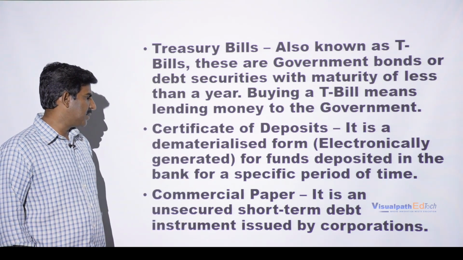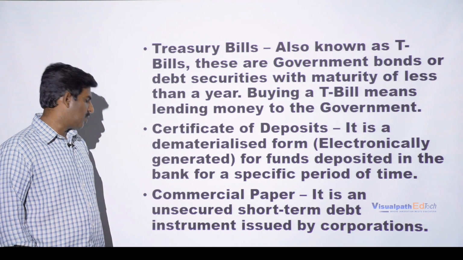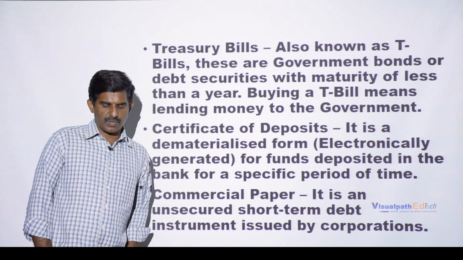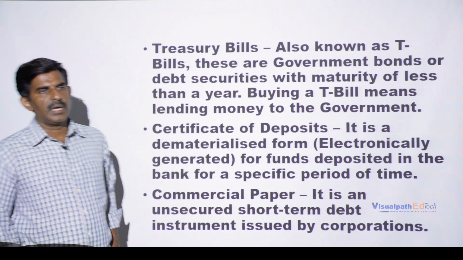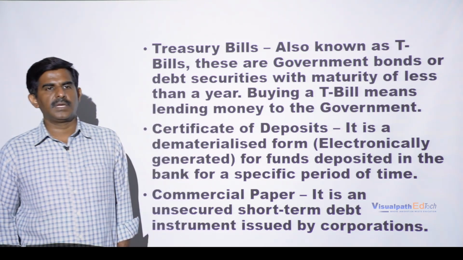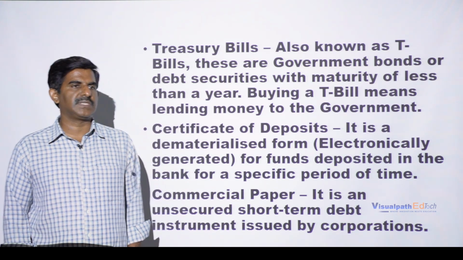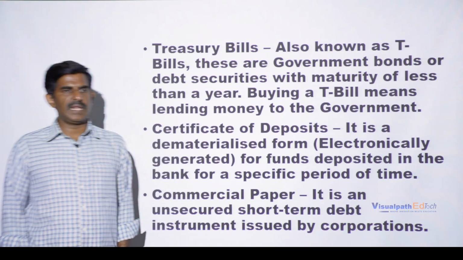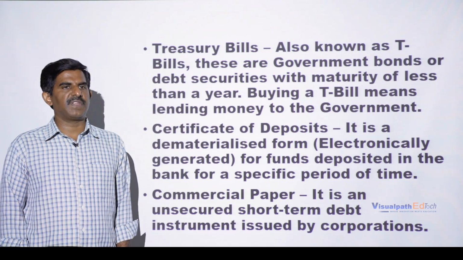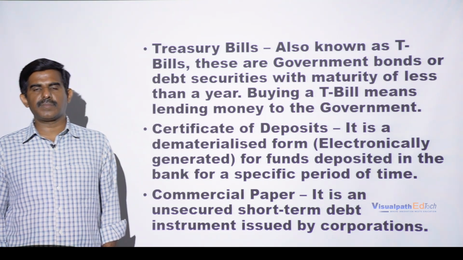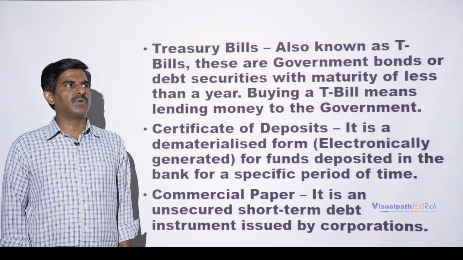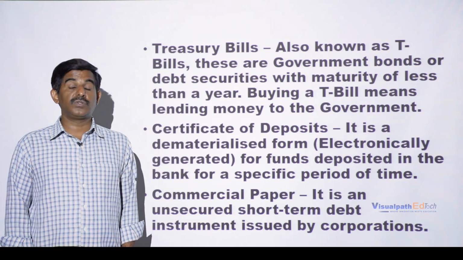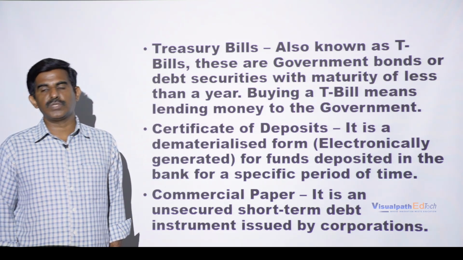Next, a commercial paper. It is an unsecured short-term debt instrument issued by corporations. So corporations or any business houses, especially blue chip companies. Blue chip companies are the companies which have been running in profits for quite a long time. They have so much profit with them, and they are well reputed companies in the market. They have a good track record of earning profits for so long a period, consecutively for so many years, and we call them blue chip companies.